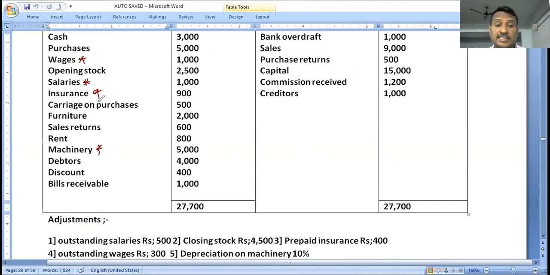The marked contents have an adjustment. Wages has an adjustment, that's why we put a mark on wages. Salaries has an adjustment, that's why we put a mark on salaries. Insurance also has an adjustment, so we put a mark on insurance, and the depreciation on machinery, so a mark on machinery. This is the primary identification of the problem before we do the answer. Let's move to the solution now.